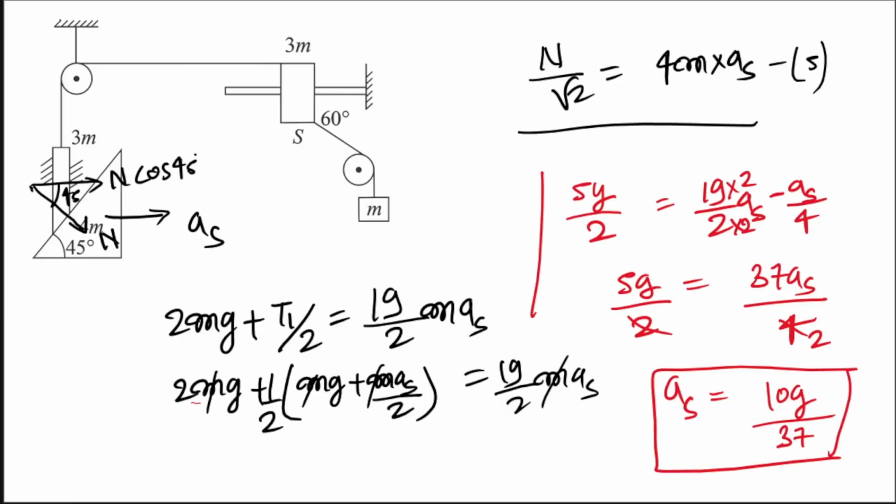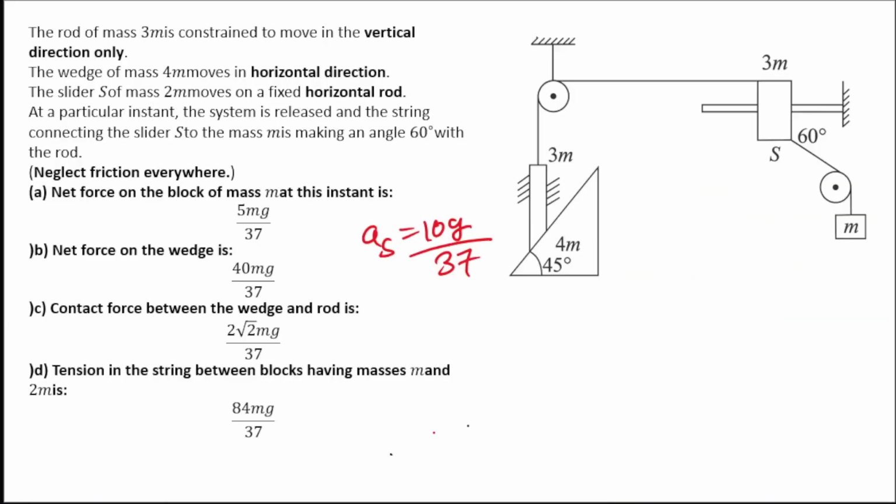Okay, just give me some time. Okay. So we have got A is equal to 10G by 37. Let us read the first thing. Net force on the block of mass M at this instant. So the instant, I mean the moment it was released from rest. After getting released from rest, the bodies will have acceleration, the one that we have indicated already in the diagrams, and we have solved it. So we have to talk about the net force acting on this mass M.